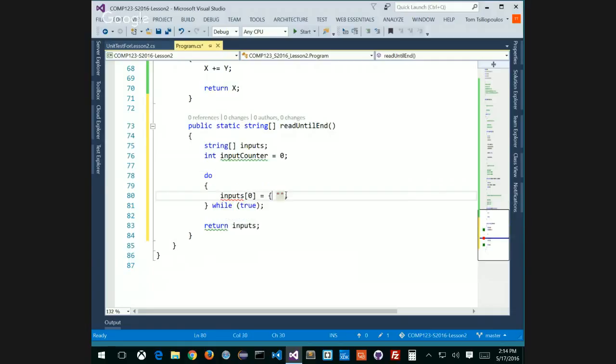Like this? Yeah, but that means, remember, an array, what's the problem with an array? I haven't told it how big it is, right? Remember, an array is a fixed size, right? I can't just do a string array. How big is the size of the array, right? How do I know how big this thing is? Can I even do this thing? Can I make it so that it's an unassigned array of strings, and I'm not telling it how big it is? I'm just saying I just want an array of strings.